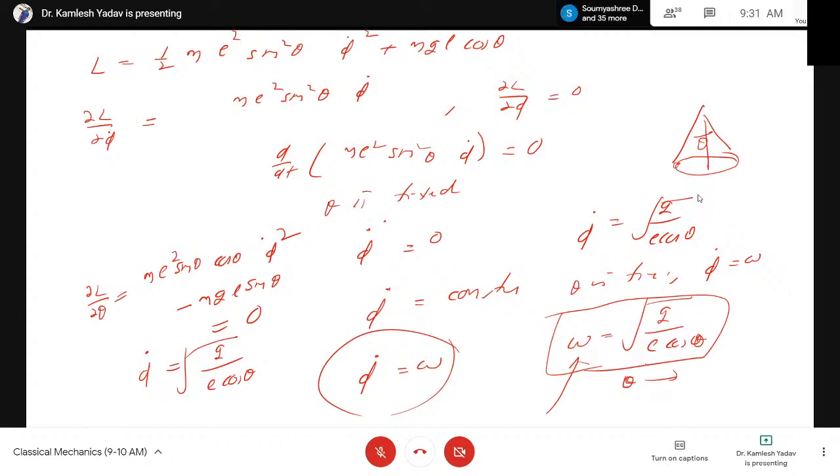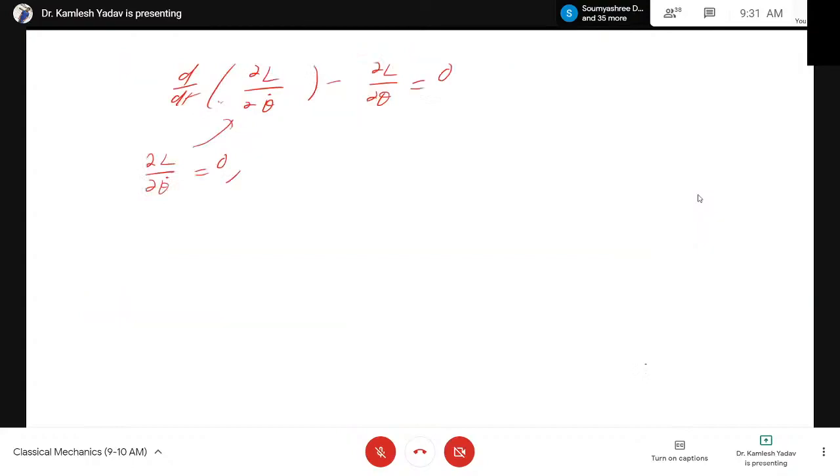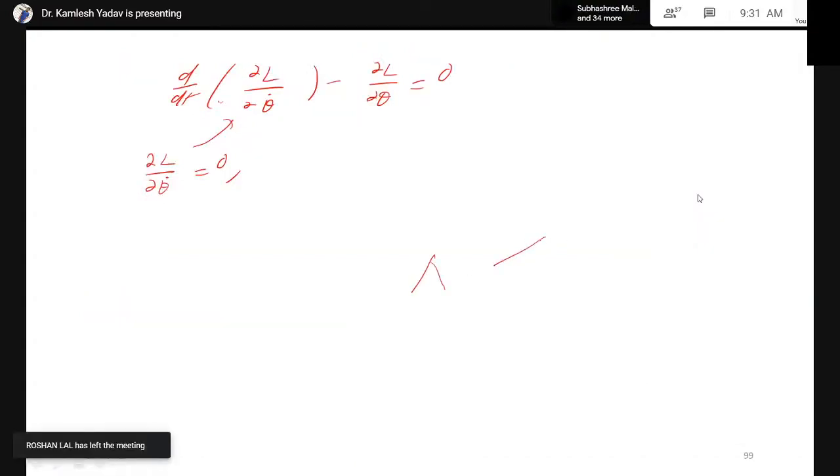Therefore if this conical pendulum is rotating with a small angle, and another with a large angle, in the case of a large angle the velocity of the bob will be more. The more the angle theta, the more the velocity of the bob.